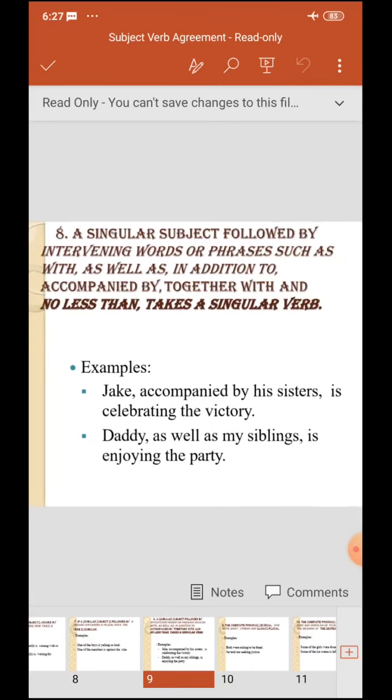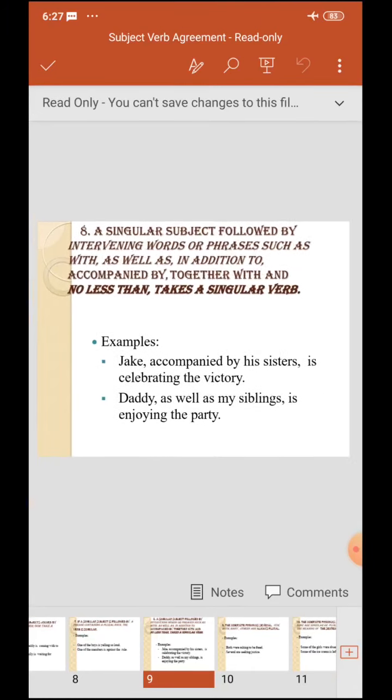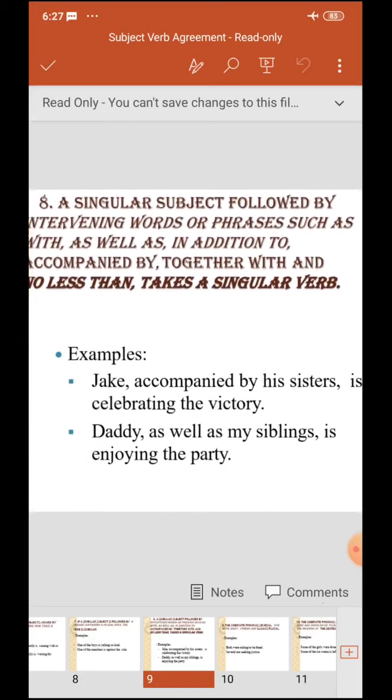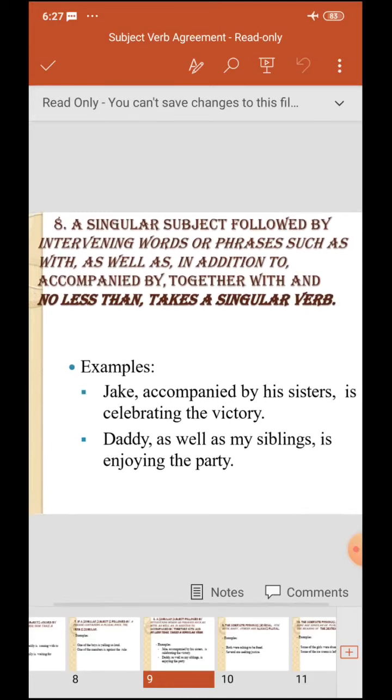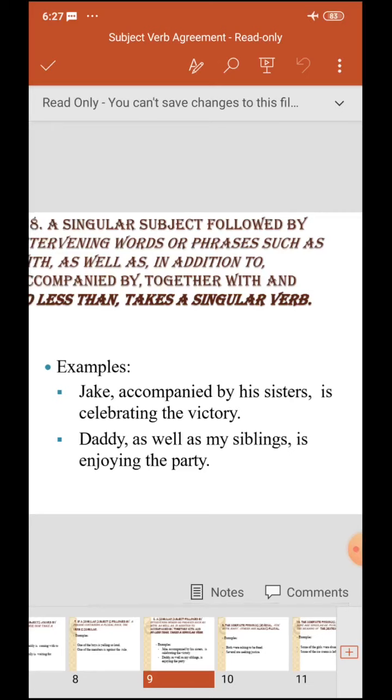Next rule. A singular subject followed by intervening words or phrases such as with, as well as, in addition to, accompanied by, together with, and no less than takes a singular verb. For example, Jake, accompanied by his sisters, is celebrating the victory. Okay? Daddy, as well as my siblings, is enjoying the party.